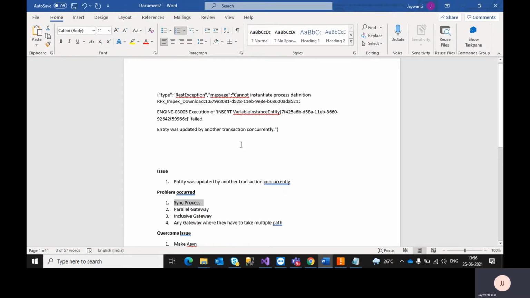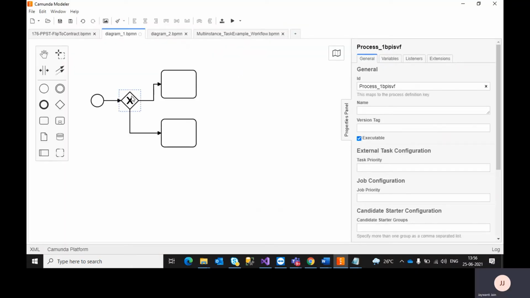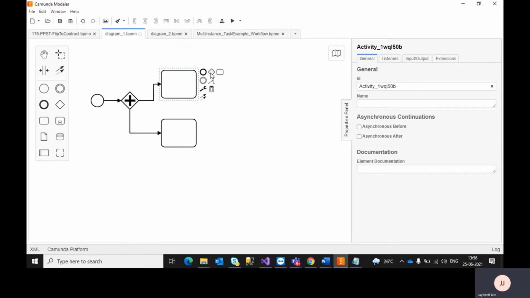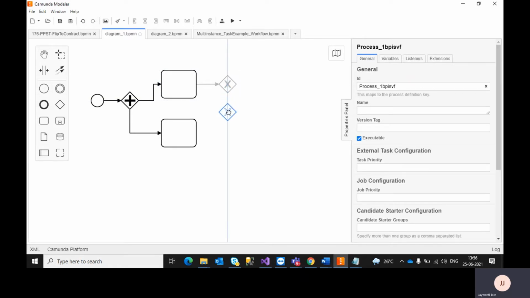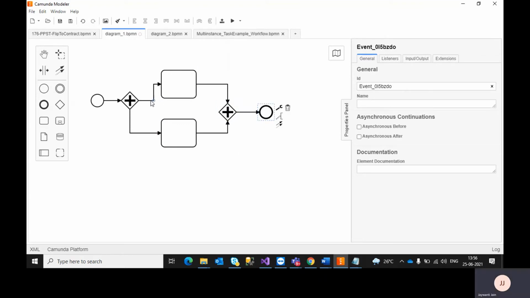Similarly, when you use a parallel gateway, you will also get an issue, and with an inclusive gateway too. Why? Because whenever you use a parallel gateway, and here you are trying to wait for both the APIs to complete, as soon as the control comes here, because of this parallel gateway, both APIs are executed simultaneously.